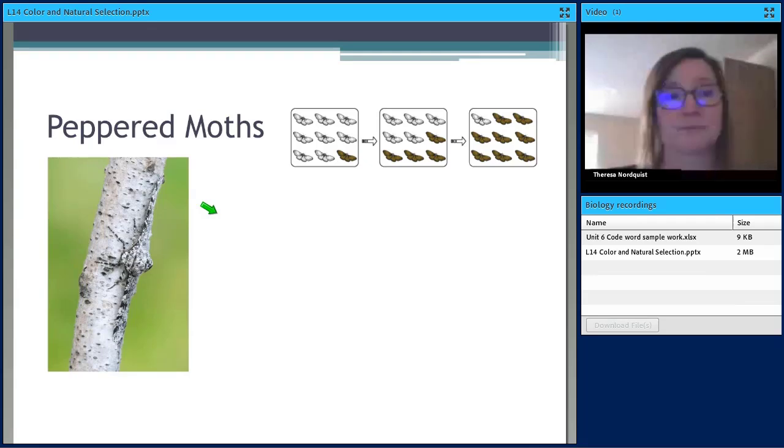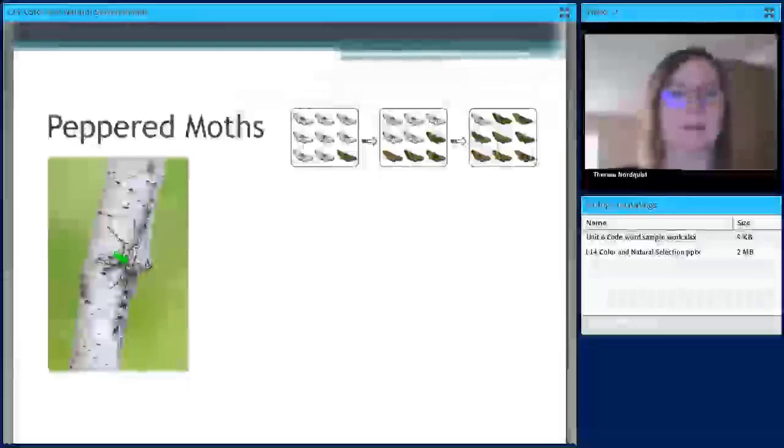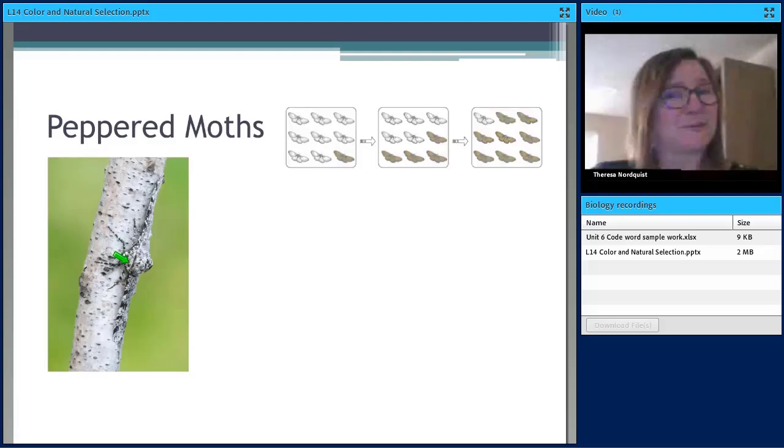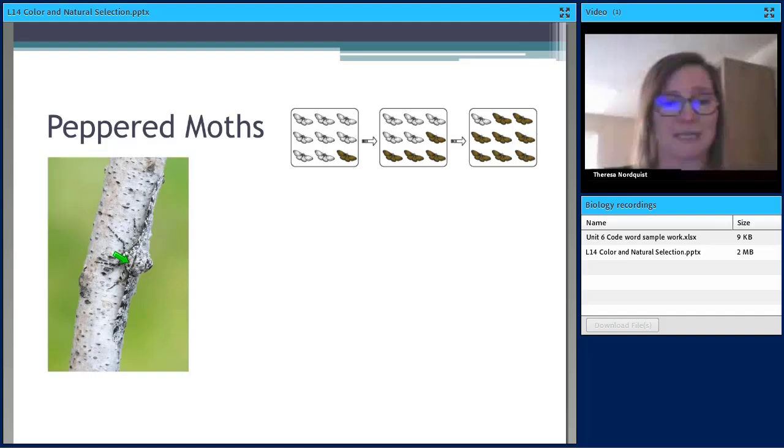All right, this lesson also brings up peppered moths again at the end. We learned about this in a previous lesson. These are moths that you find in England. They live on this birch tree, so when they're peppered color, they blend right in. But they do have a mutation that produces a dark color moth, but the dark color ones stick out, so they don't tend to survive and reproduce because they get eaten by predators.